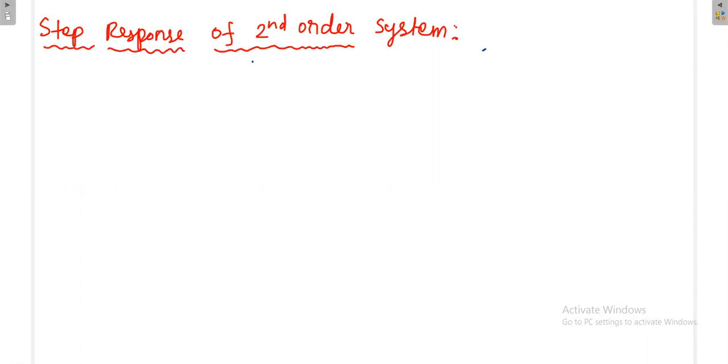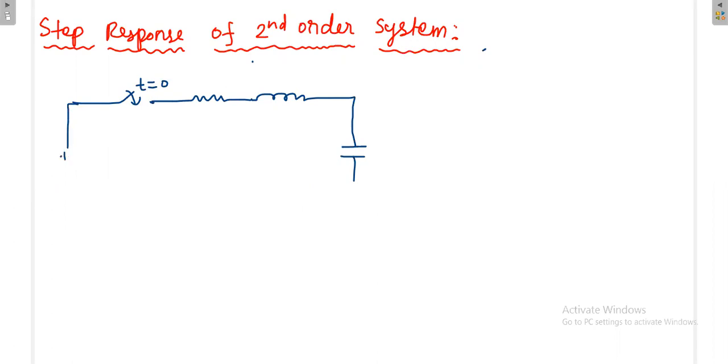Okay, so for that we will apply the step input. That means some DC voltage from t is equal to 0 at some time. Switch is closed at t is equal to 0. Resistance, inductance and capacitance, some source voltage, that is DC voltage. Okay, so R, L and C.